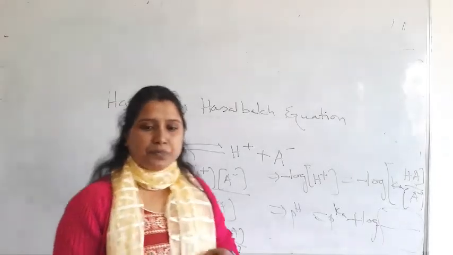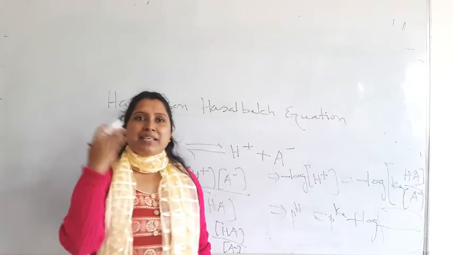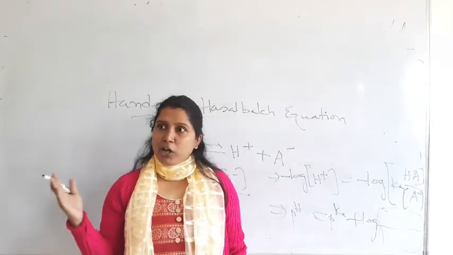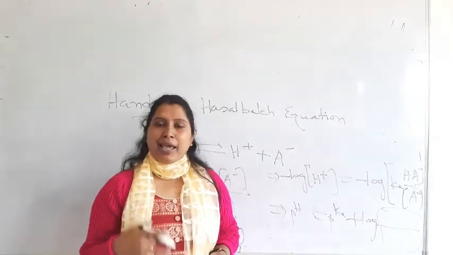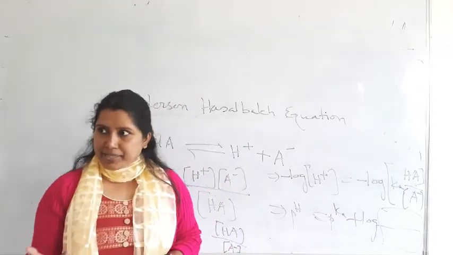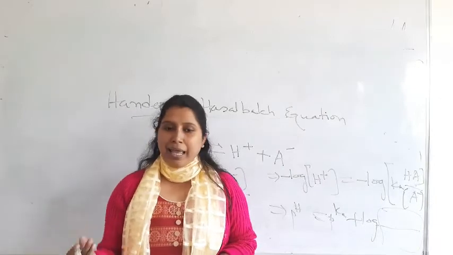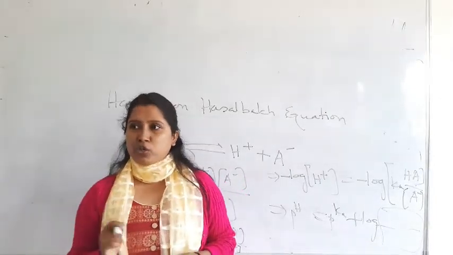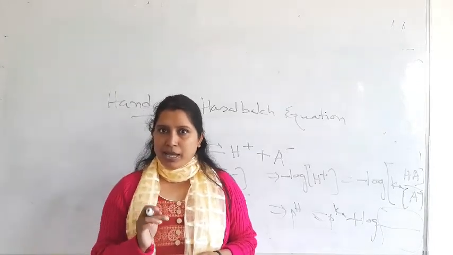So today what have we learned? Today we learned the basic concepts of acid and base. Three concepts we got: Arrhenius, Bronsted-Lowry and Lewis. Then we learned about the buffer solution, its properties and its types. Then we learned how buffer works. Lastly, we discussed how to determine the pH of a buffer solution, which is called the buffer equation. Okay, so thank you.